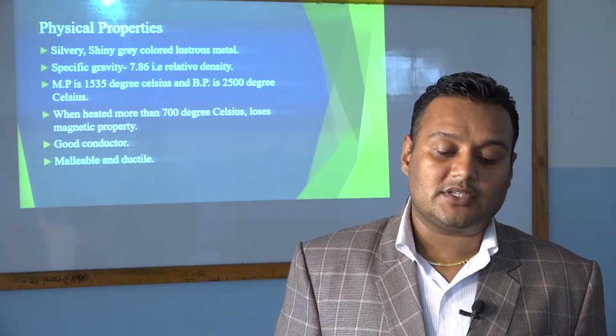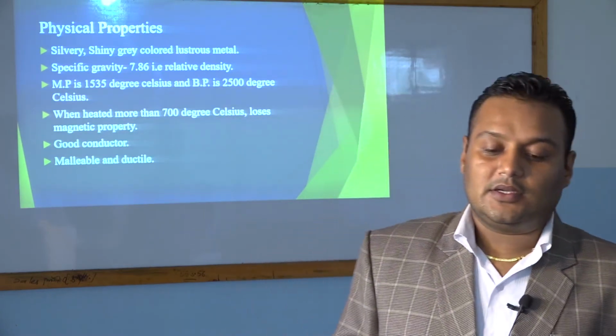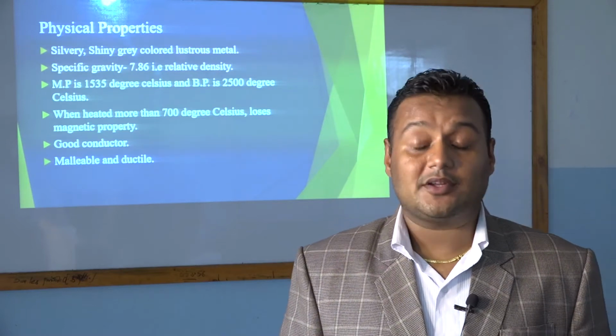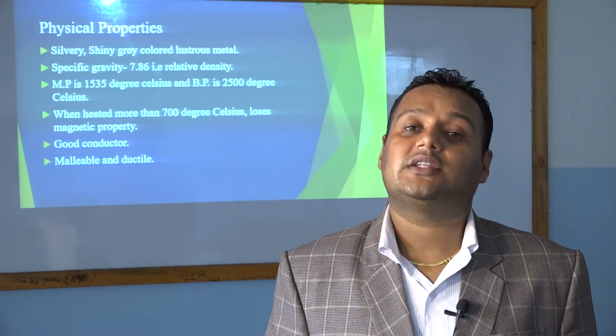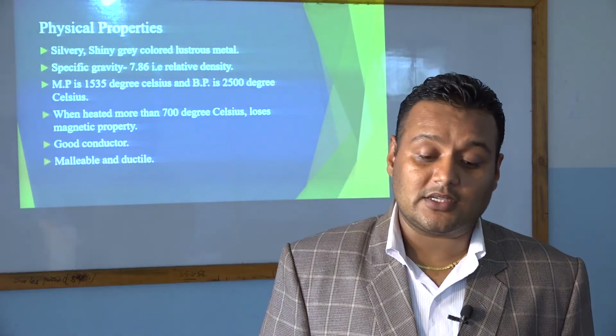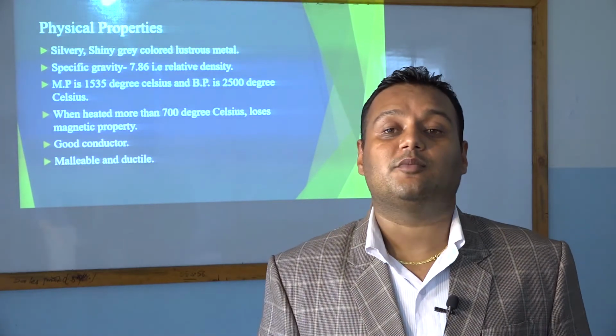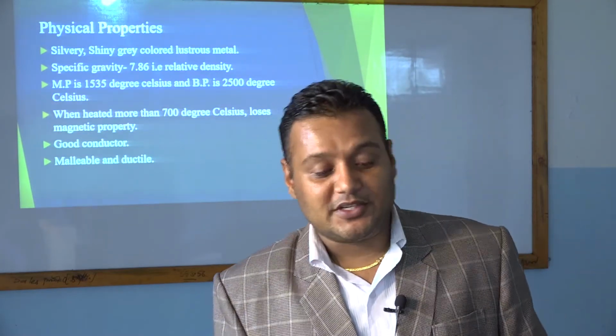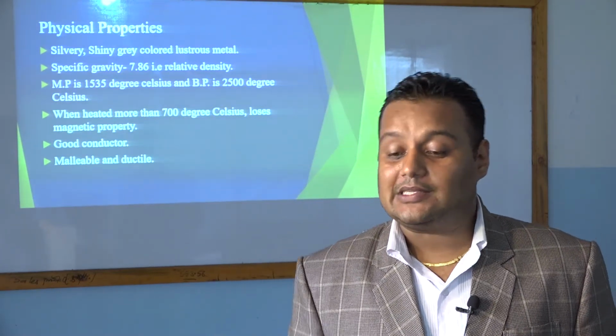And physical properties: it is a silvery shiny grey colored, lustrous metal. It has a specific gravity of 7.86. Its melting point is 1535 degrees Celsius and boiling point is 2500 degrees Celsius. When it is heated to more than 700 degrees, it loses its magnetic property. It is a good conductor of heat and electricity. It is malleable. It is ductile.